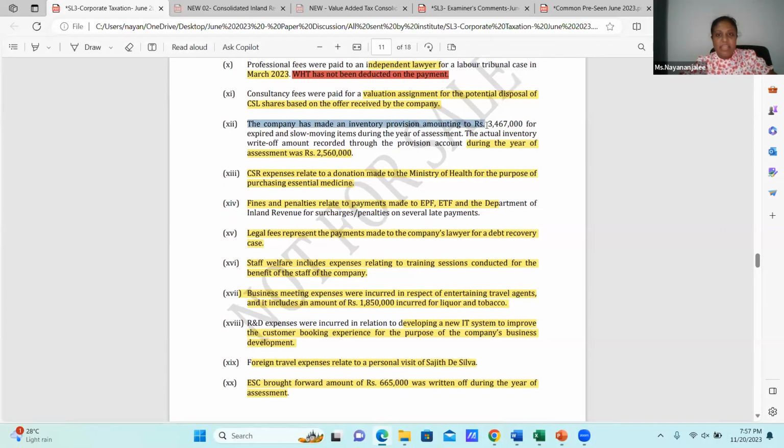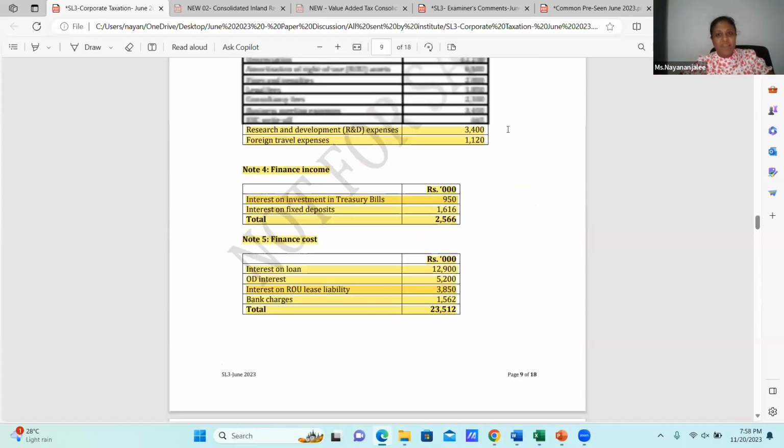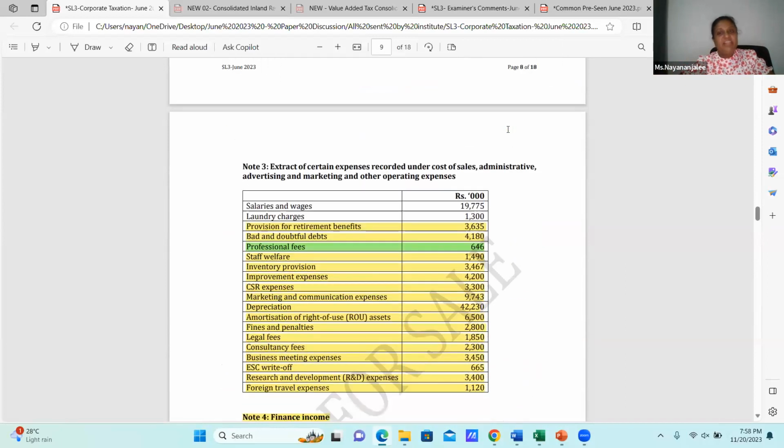The company has made an inventory provision. For that, it's one thing, and it has completed. Then it is in the P&L. I have disallowed the actual inventory write-off amount recorded through the provision account during the year. Then I have separately taken it as an allowable deduction. Since the inventory provision as at 31st March has been given, and it's in the P&L, whatever is charged to P&L, I have disallowed. And in the adjustment also that has been given. That was my understanding, and that's how it was done.